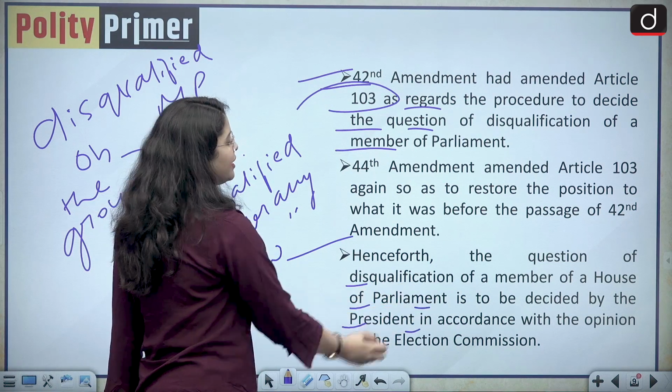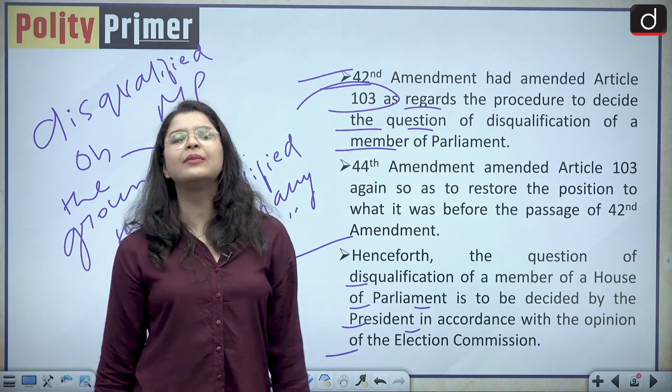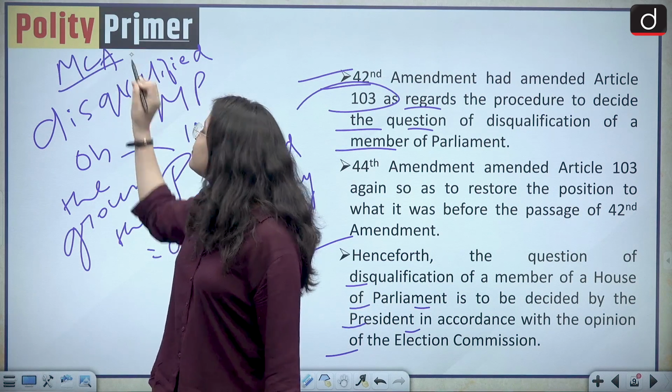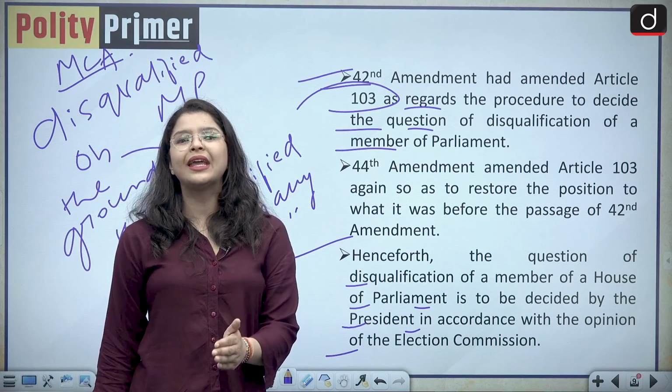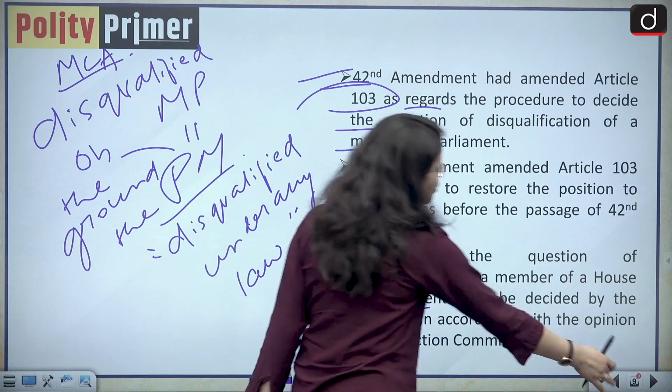Henceforth, the question of the disqualification of a member of a House of Parliament is to be decided by the President in accordance with the opinion of the Election Commission, and the same is the case with the members of state legislative assemblies. The Governor was empowered to decide on their disqualification by taking an opinion of the Election Commission of India. Moving forward,